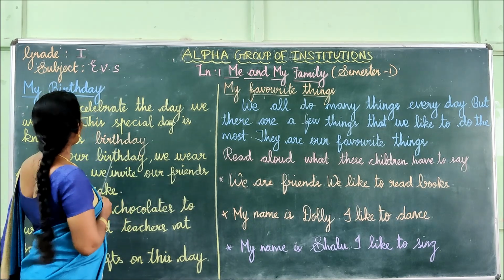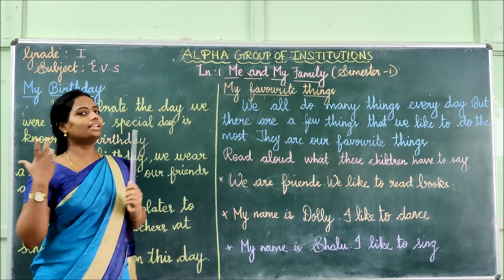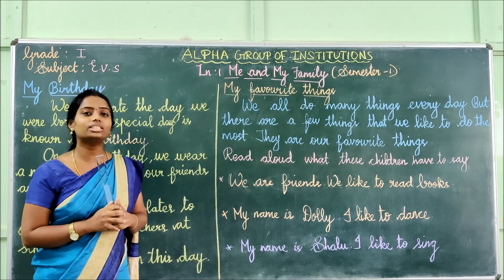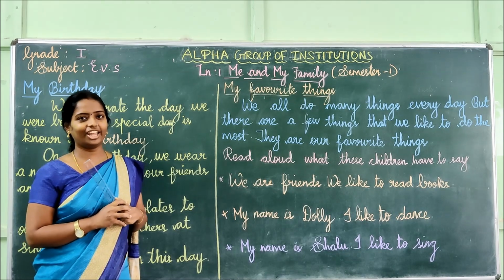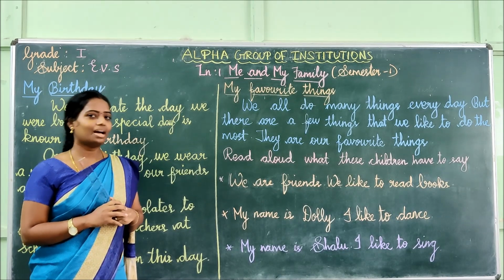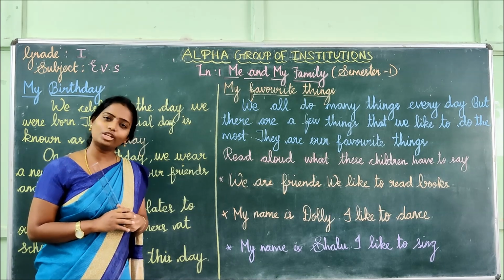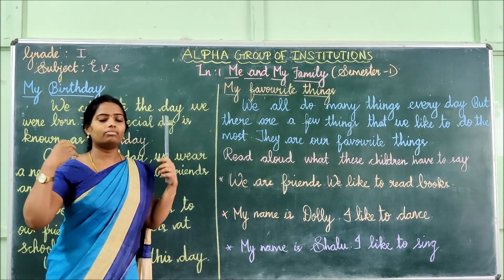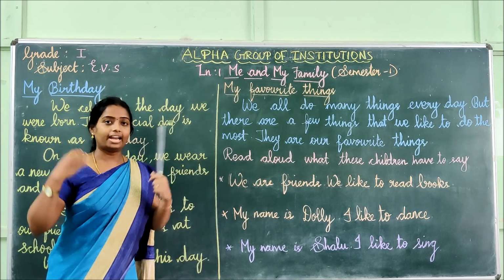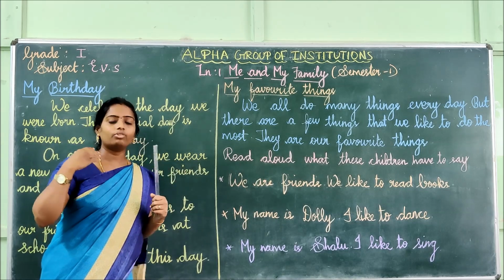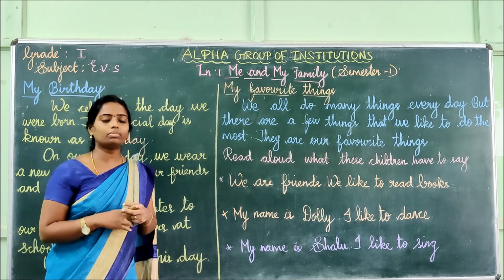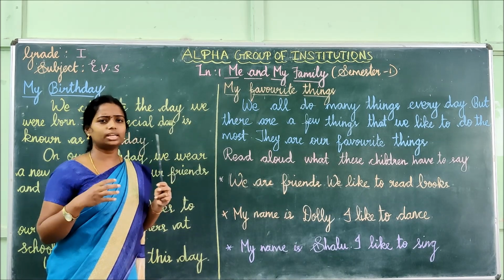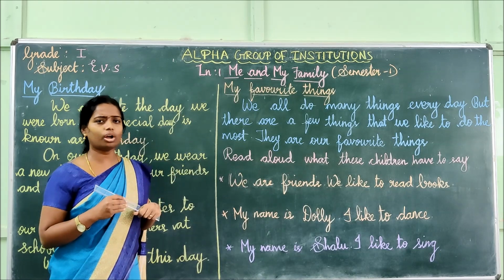Okay, what did we see about our birthday? We celebrate the day we were born. That day is known as what, children? Yes, very good. That day is known as birthday. And what will you do on that birthday? We wear a new dress and we call our friends and we cut a cake and we distribute it to all your family members, and you all will eat and enjoy. Your whole family will enjoy on your birthday.